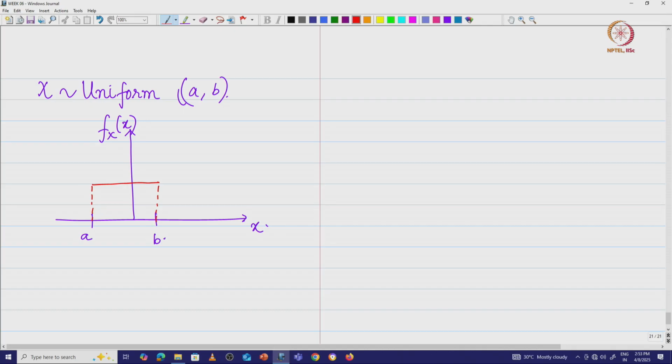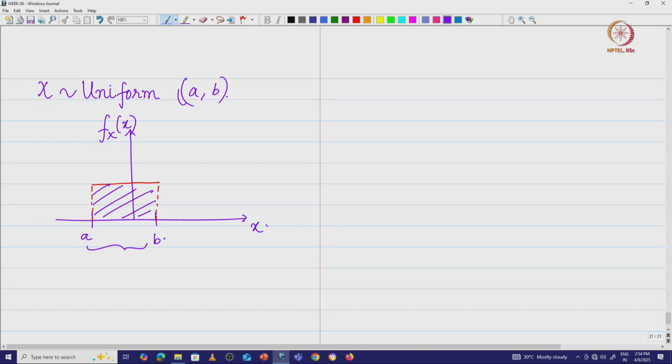So, what is this probability density function for this interval? How are we going to get this? We know that the area under the density curve is 1. Now, how do you find the area under this rectangle? This is basically the length of the rectangle times the breadth.